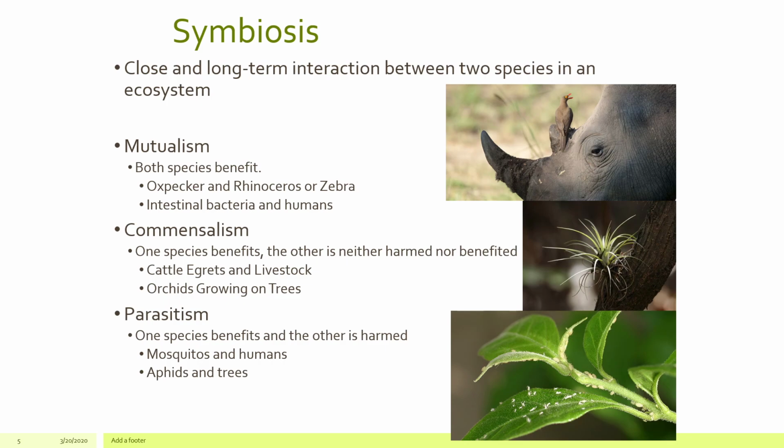Parasitism is the other side, where you have one side that benefits and the other being harmed. A big example of that, I'm sure you've experienced in your own life, is mosquitoes and humans. Mosquitoes obviously feed off of humans' blood. It harms the human and it benefits the mosquito. Another one is aphids and trees. You can see in this example here, they will eat part of the tree, the leaves. They benefit, the aphids, but they do not benefit the tree. They actually harm the tree.